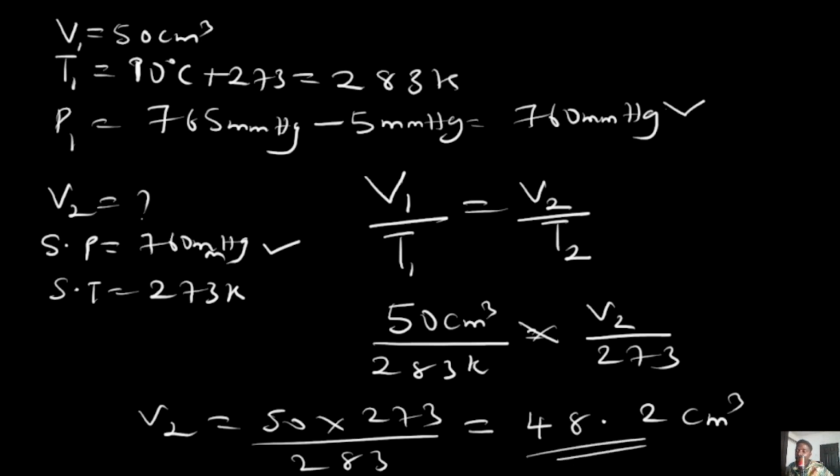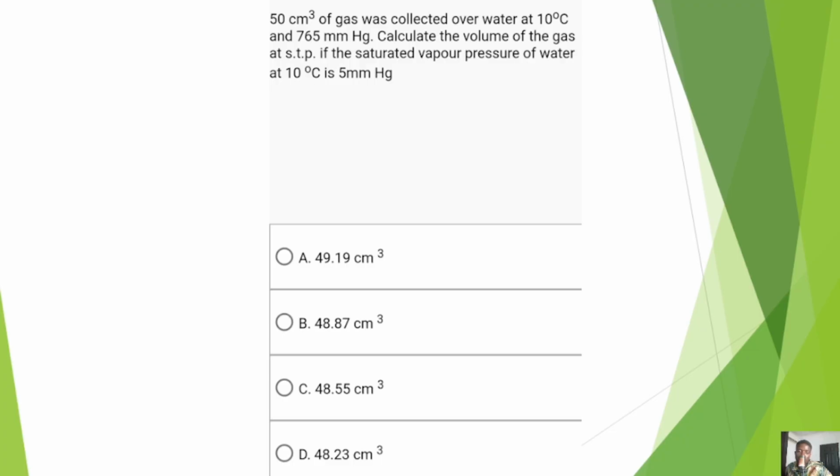So let's check if that is in the option. So I'm looking through our options. You have this. Okay, so 48.23 cm cube is option D, and that's the answer. So notice that they gave 48.5, 48.8, and 49.19. Any little mistake you had made would probably have gotten you the wrong answer, but the correct answer is